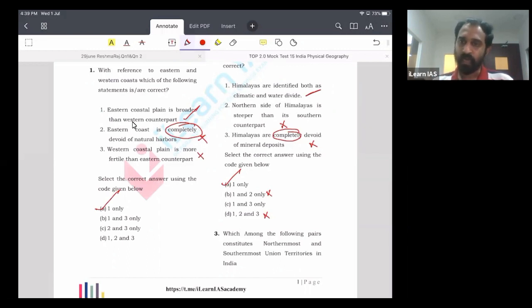In addition to that, after the formation and during the upliftment, a lot of sedimentation happened, and this sedimentation led to the creation of new sedimentary rocks as well. And we know that in between there were some marine regions. In between there was a sea called the Tethys Sea, so some marine remains are also present. So obviously this has a complex geology.